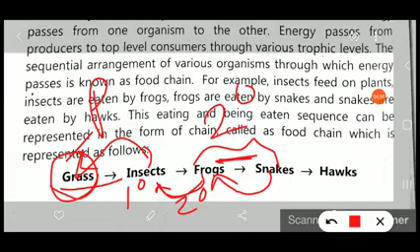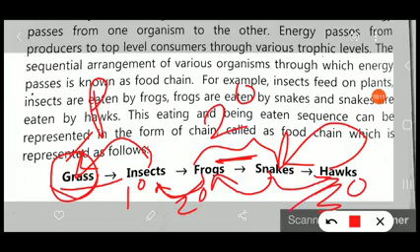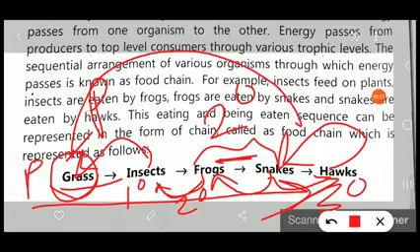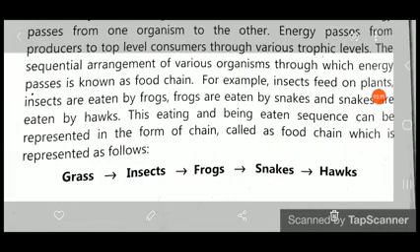Now these snakes, which are secondary consumers, are eaten by the hawk, also known as the eagle. The snake is eaten by this tertiary consumer. That means the energy is transferred from the secondary consumer to the tertiary consumer. Here we can see a particular sequence of energy transfer from the producer level to the tertiary consumers. This sequential arrangement of organisms through which energy passes is known as the food chain. For example, insects feed on plants, and the plant is the producer.